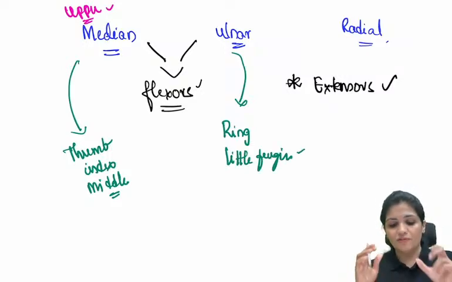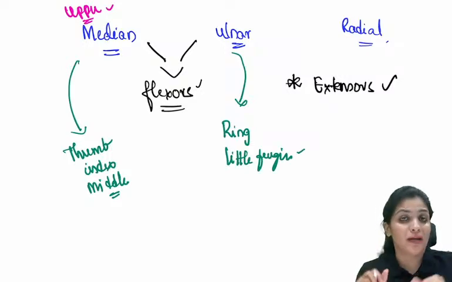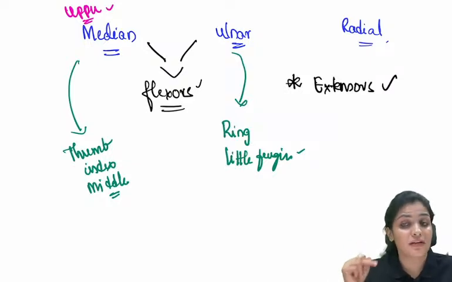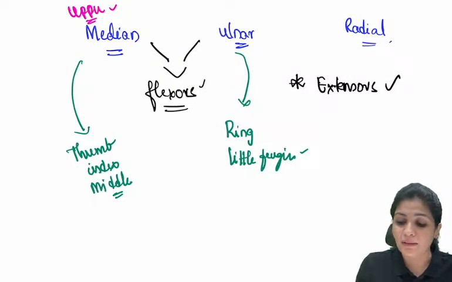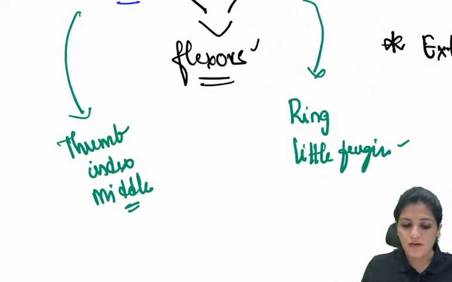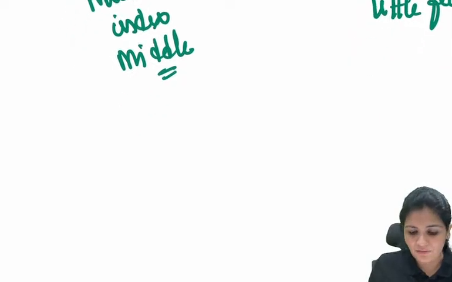And now what you have to remember is the muscle. Whenever you read about the muscles, you also cover the anatomy part of it, right? So we are discussing in integration with the anatomy. Now let us learn about the muscles. What are the muscles which are supplied by the median nerve?